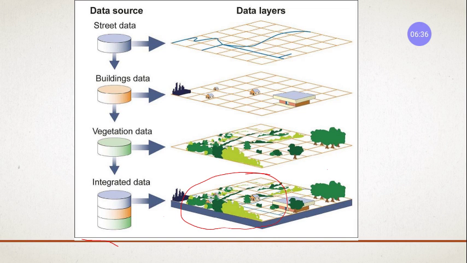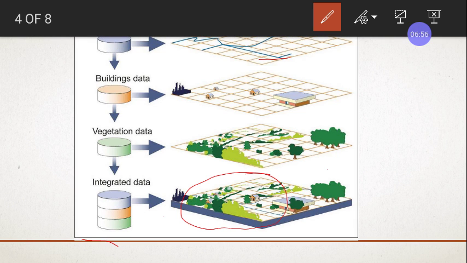If I want building and street data together, to know how many houses and how many industries are being provided with roads for their effective transportation or communication, right? To study that, I will merge the road data and the building data together, right?